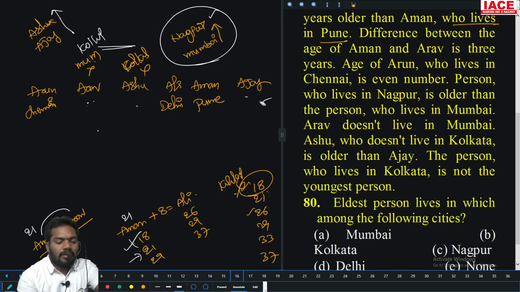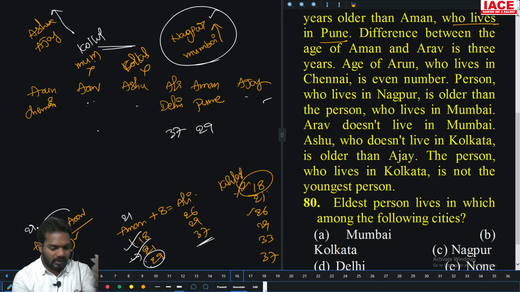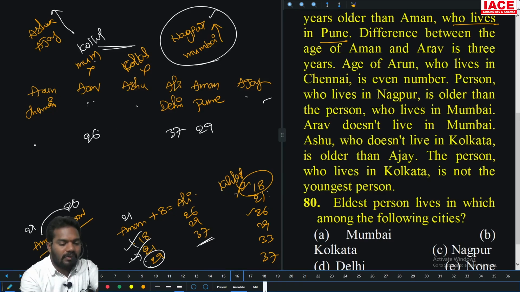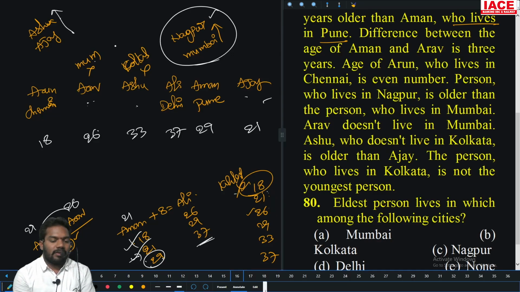What is remaining? 29 is for Aman. So Aman is 29, then Ali is 37. If Aman is 29, then the 3 years difference gives 26, so Arav is 26. Then this one must be 18. Then Ashu is older than Ajay, so Ashu is 33 and the remaining is 21. Then this is not a chance of Mumbai. Kolkata came in this case. He said not Mumbai, and Nagpur is older than Mumbai.